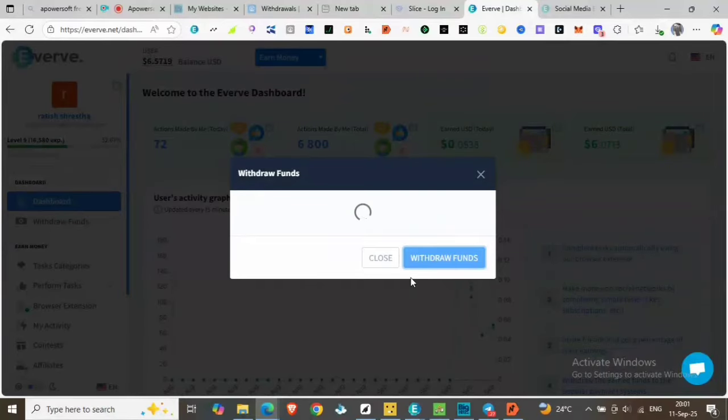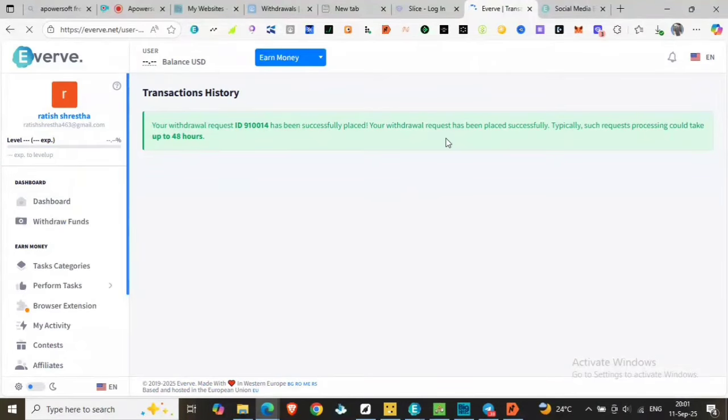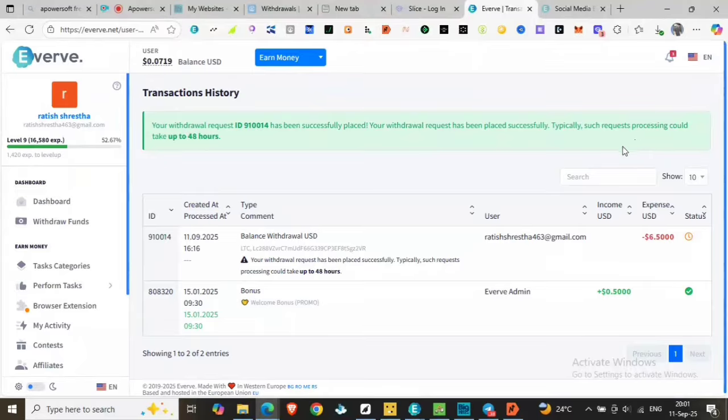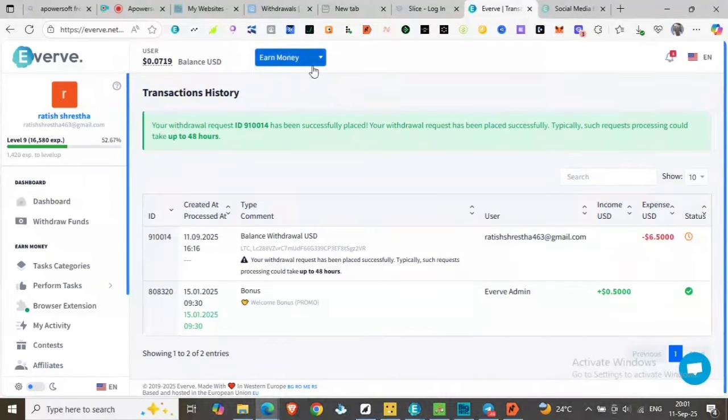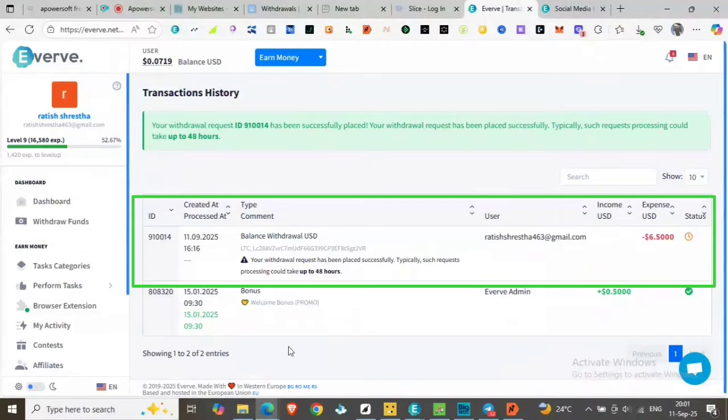When you click the withdraw funds button, your withdrawal request has been made and the ID is assigned. Request ID is assigned. You can see the balance withdrawal of 6.5 is made to the Litecoin address over there, and it suggests that the processing time may take up to 48 hours.